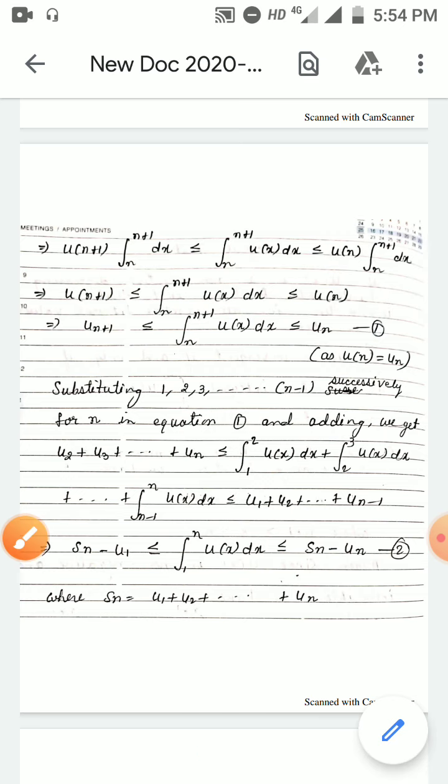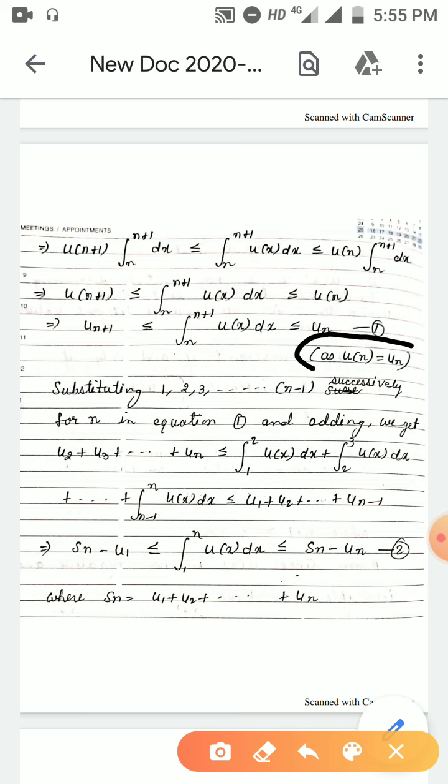Again, as u(n) is equal to u_n, so u(n+1) can be written as just u_{n+1} is less than or equal to integration n to n+1 of u(x) dx is less than or equal to u(n), which is simply written as u_n. Take it as equation 1.